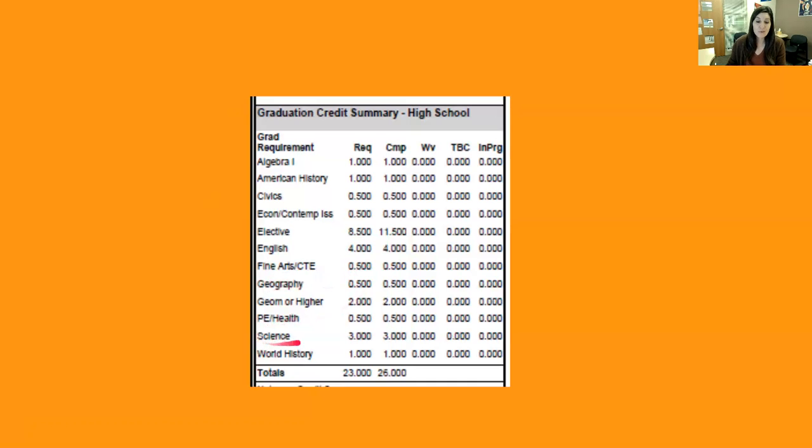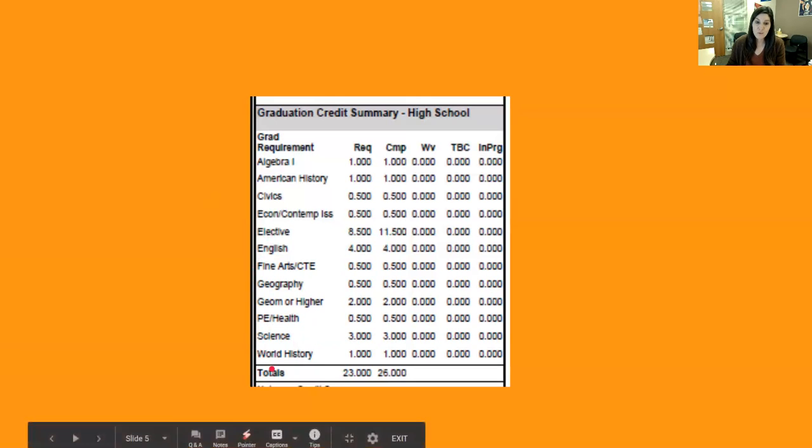Students only need 3 years of science to graduate from high school, and that 4th year of science is that if a student chooses to take a 4th year of science, that will also show up as an elective credit. And then 1 year of world history, for a total of 23 credits.